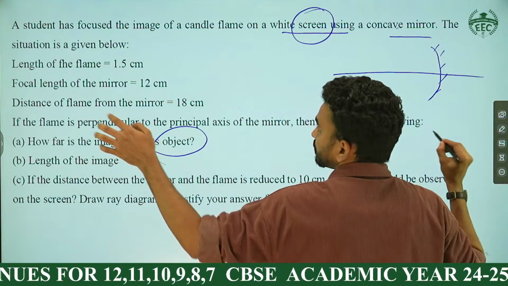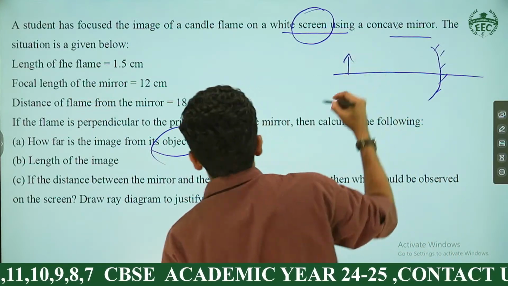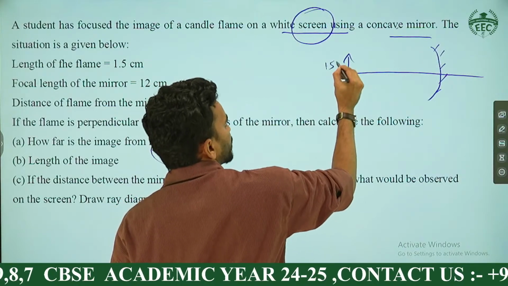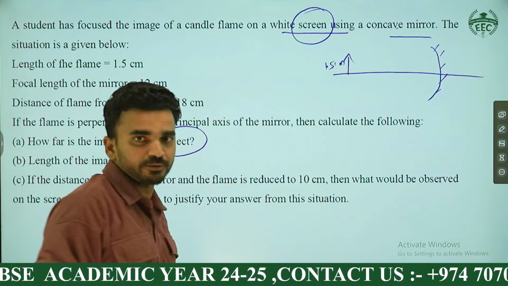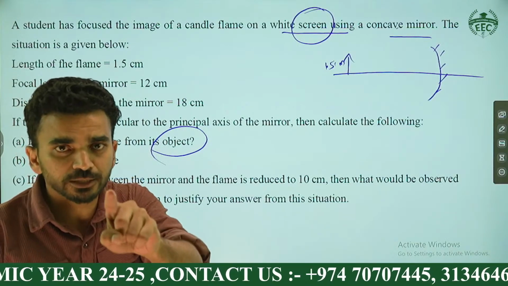Listen to me. This is a concave mirror. Length of the flame: consider the flame is like this. What's the length? 1.5 centimeter. Don't be upset. Don't be sad. If you make a mistake, you are learning. Making a mistake means you are learning.